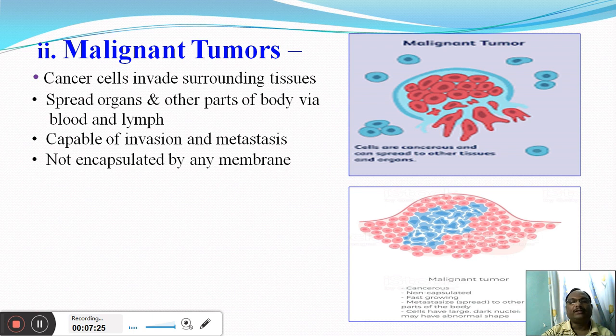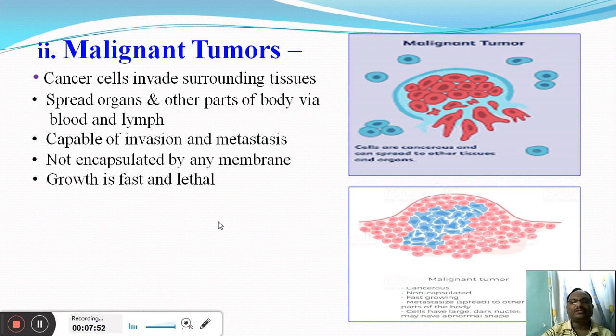That means spread throughout the body may be taking place. The important thing with these tumors is that they are not encapsulated by any membrane. You can see here these are the malignant cells which are not surrounded by any kind of membrane, and therefore their spreading may take place throughout the body. Here also the malignant type of tumor is shown where the cells are spreading from their original location.